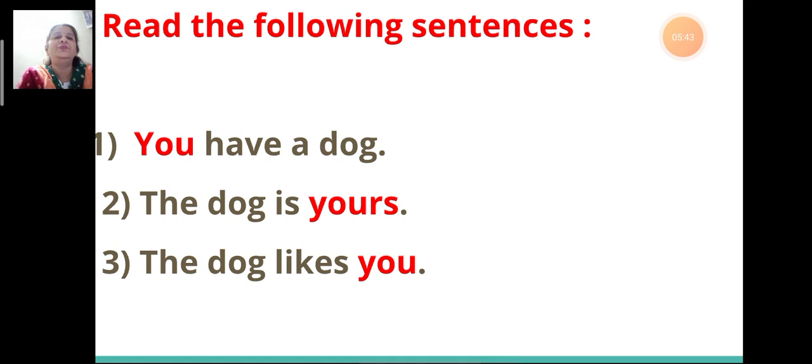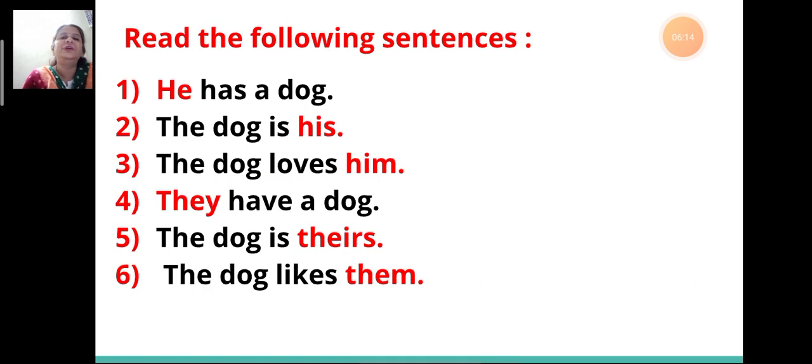Now here also in these sentences, children, the highlighted words you, yours and you are pronouns of the second person. That is, they stand for the person or persons spoken to. So this is the second person personal pronoun.